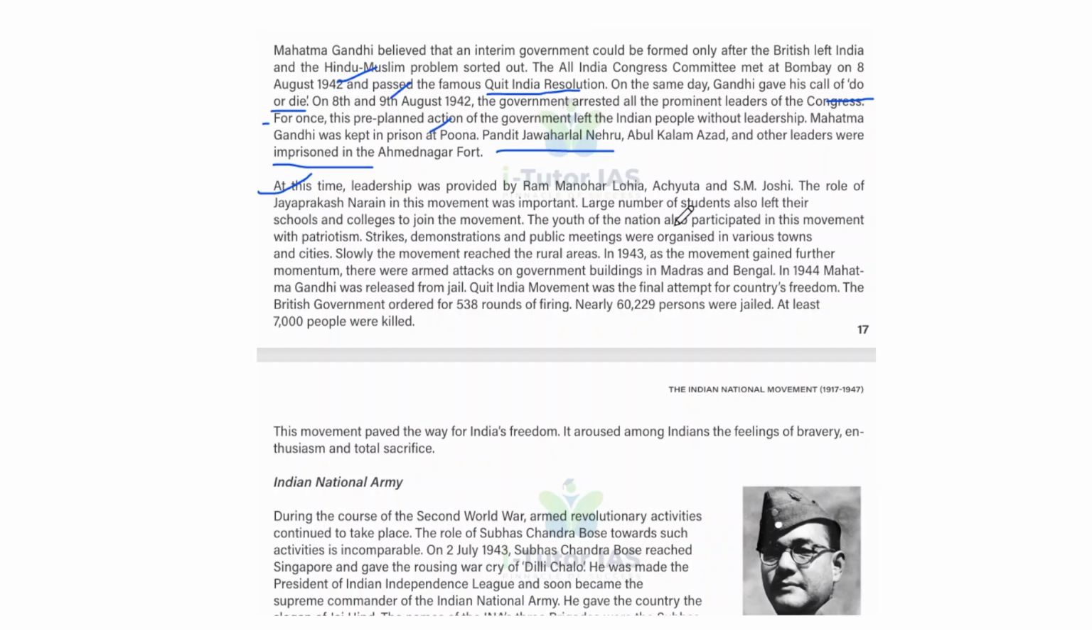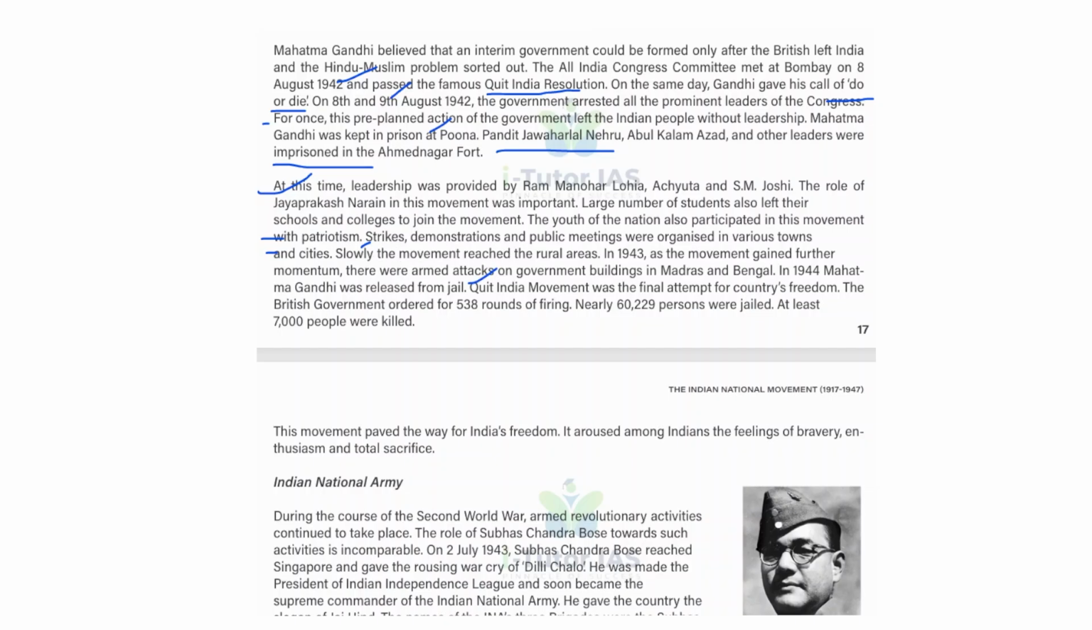The youth of the nation also participated in this movement with patriotism, and strikes, demonstrations and public meetings were organized in various towns and cities. Slowly, the movement reached the rural areas in 1943 as the movement gained further momentum, and there were armed attacks on government buildings in Madras and Bengal. In 1944, Mahatma Gandhi was released from jail.